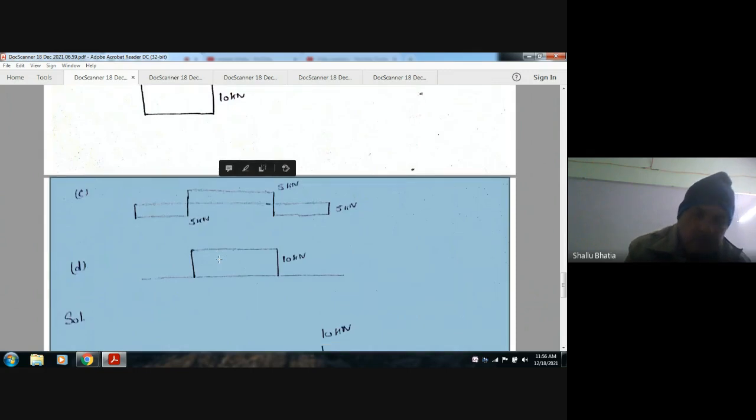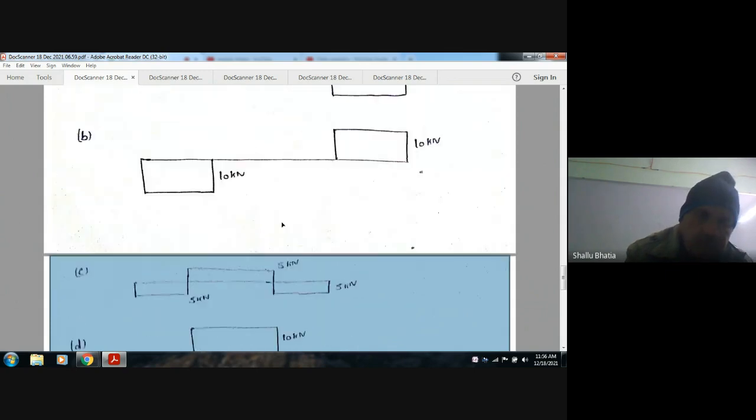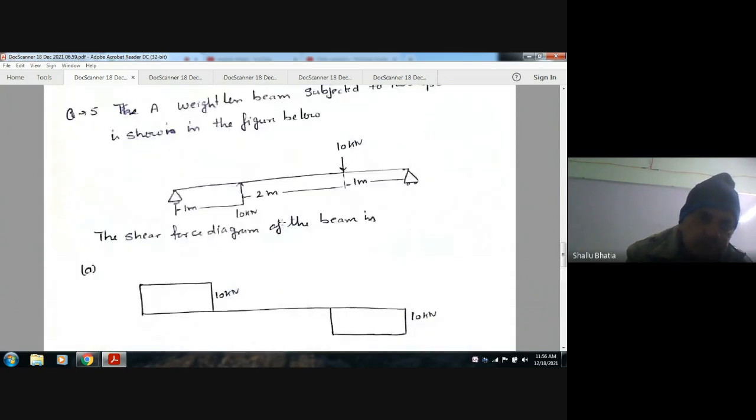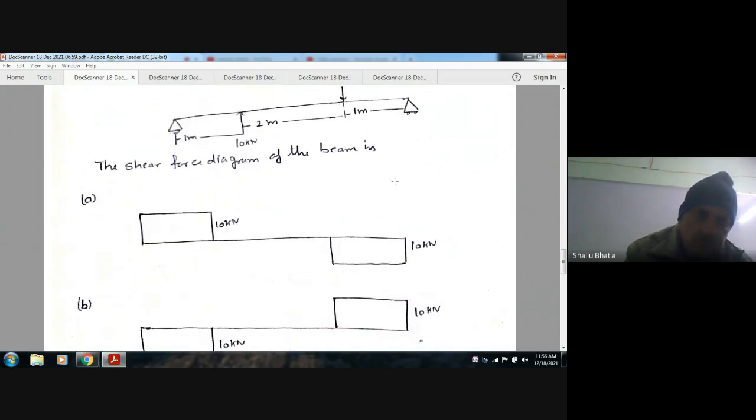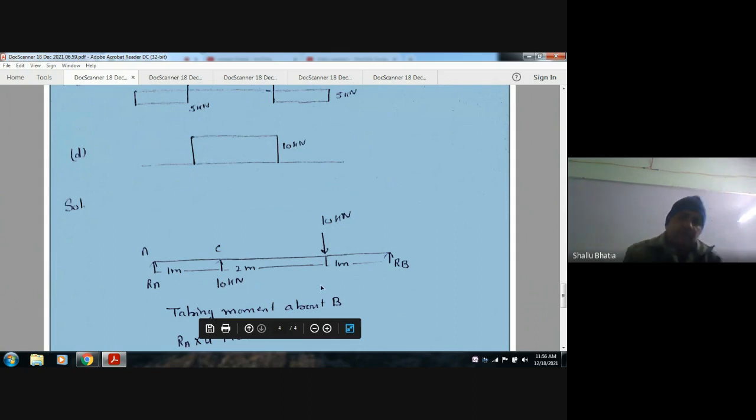Changing supports into reactions, the reactions are at this point and this point. Take it as A and this as B. Then RA and RB are the reactions, with a 10 kilonewton load acting upward and a 10 kilonewton load acting downward.